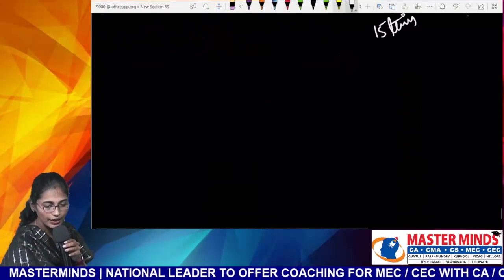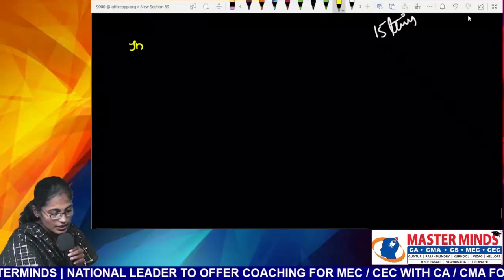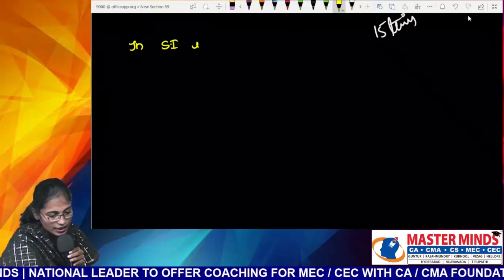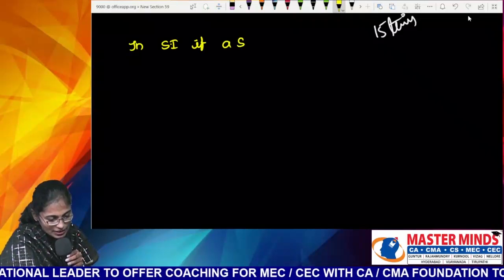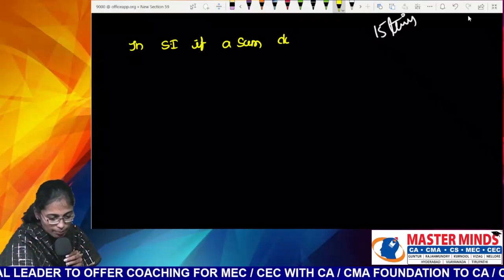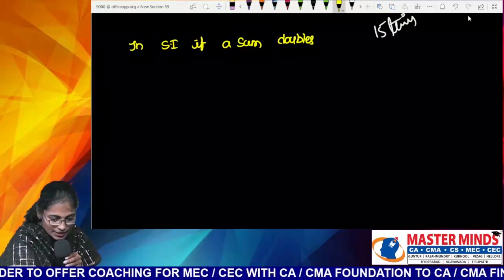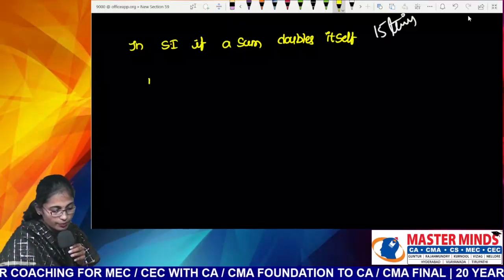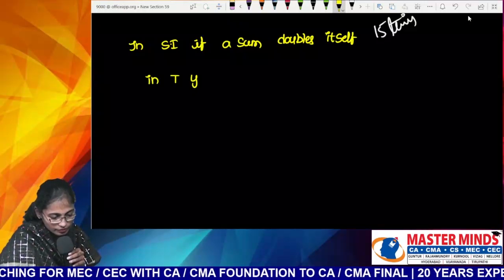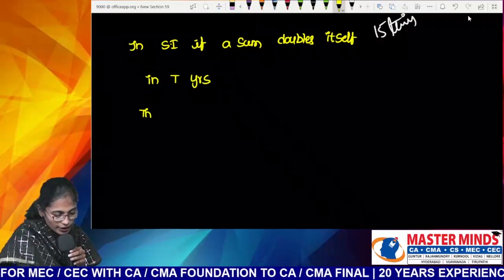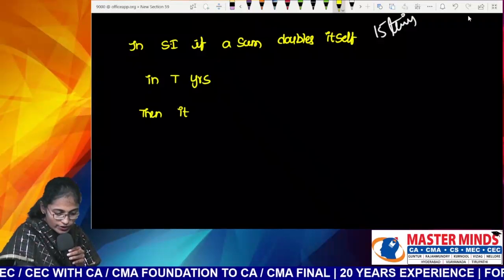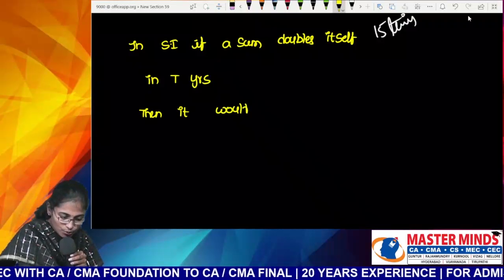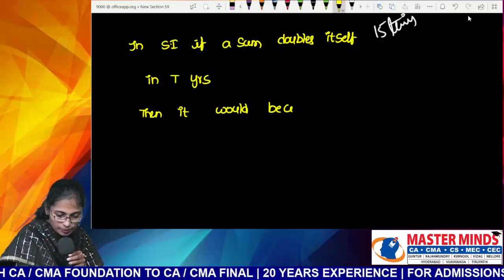In simple interest, if a sum of money doubles itself in T years, then it would become K times of itself in K minus 1 into T years.